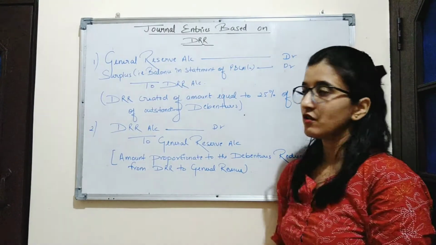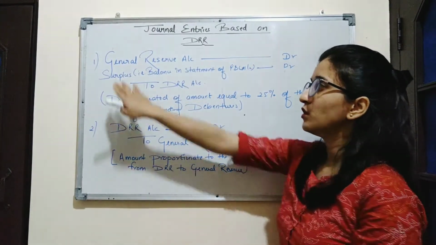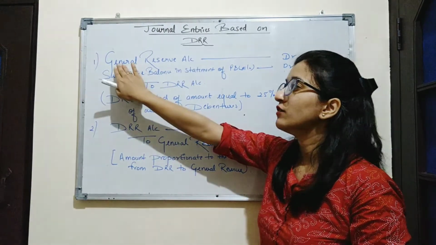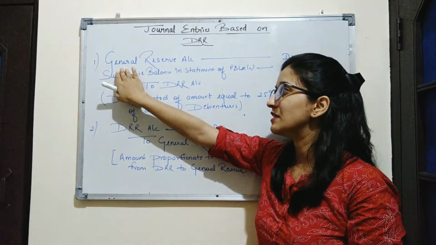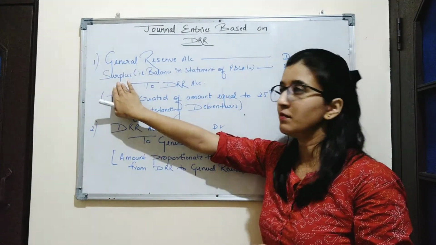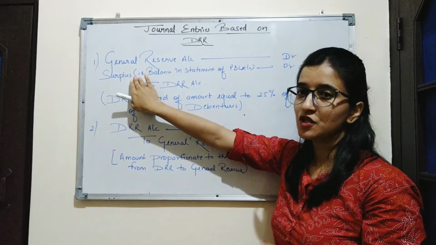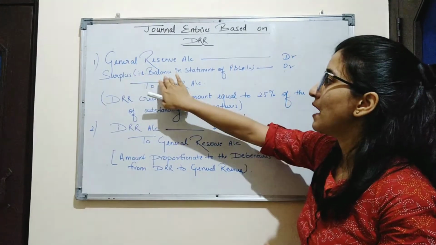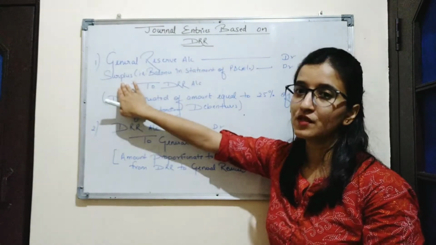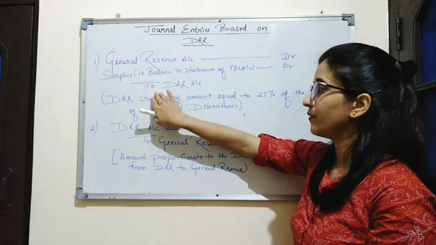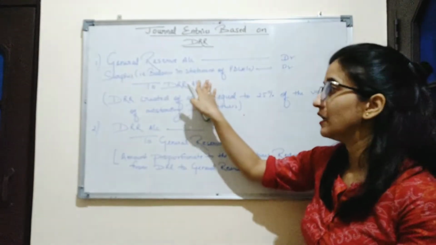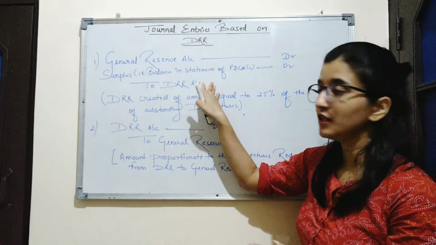So in this entry we are transferring the amount which is available in general reserve to create DRR, and if the amount is not sufficient to create DRR from general reserve, then we will take the amount from surplus. Surplus is mentioned in the balance sheet as balance in statement of P&L account. So we will take the remaining amount from surplus and create DRR. Now this DRR is used for the purpose of redemption only. It cannot be used for any other purpose.